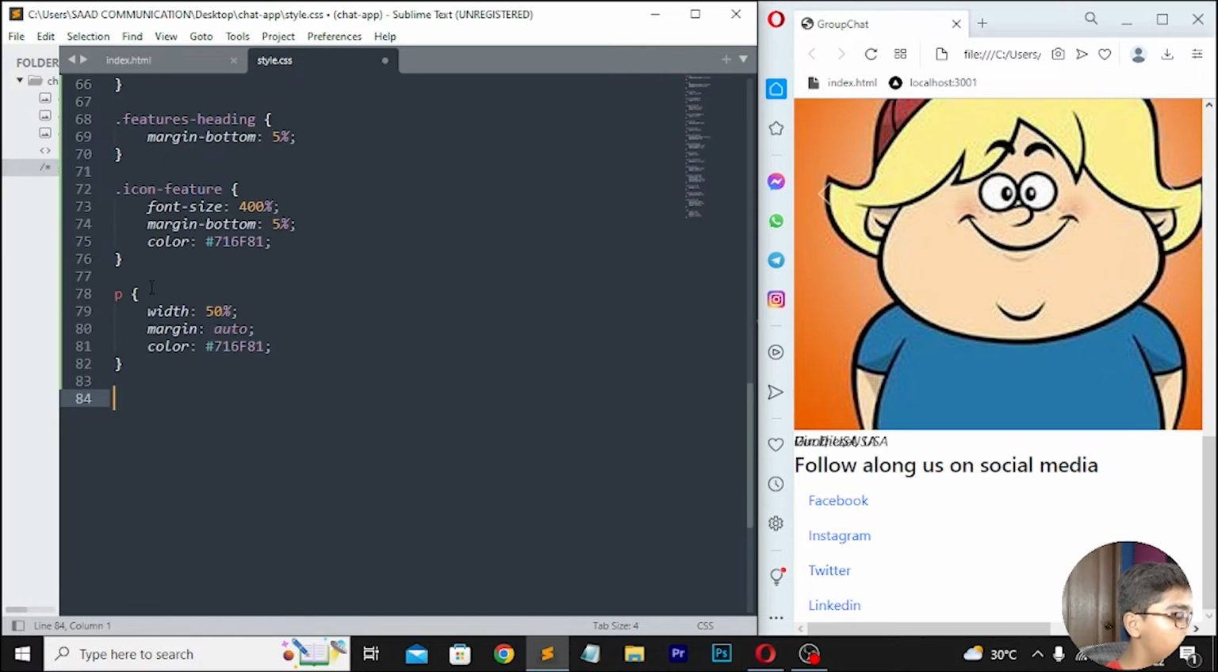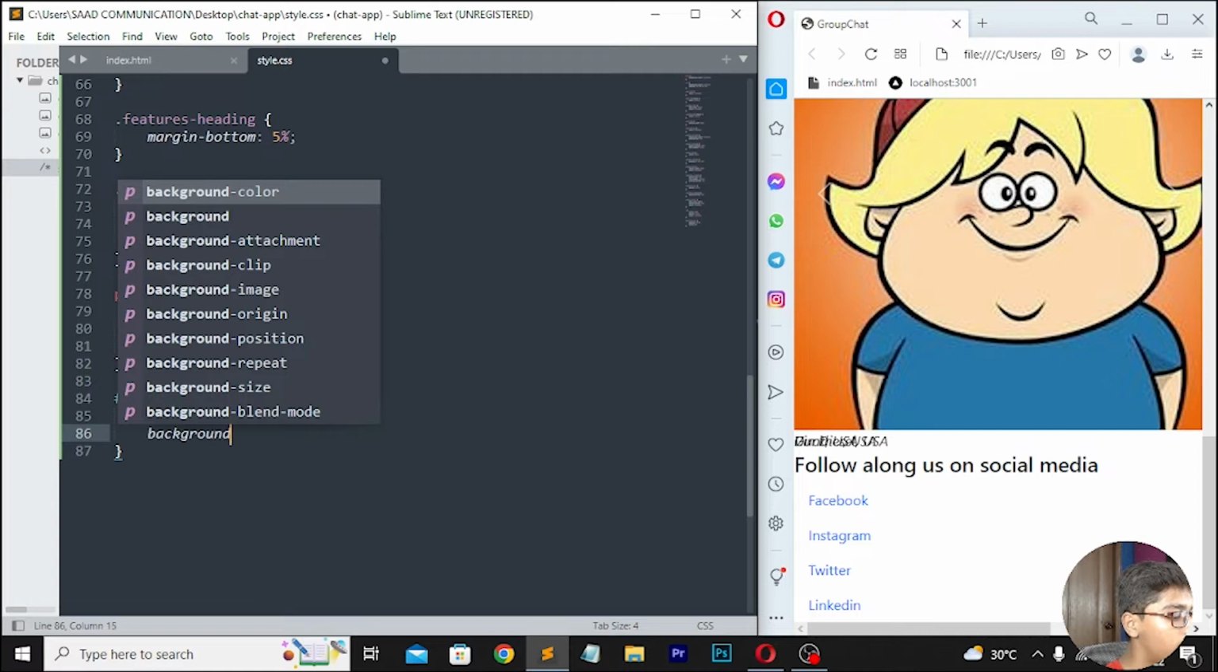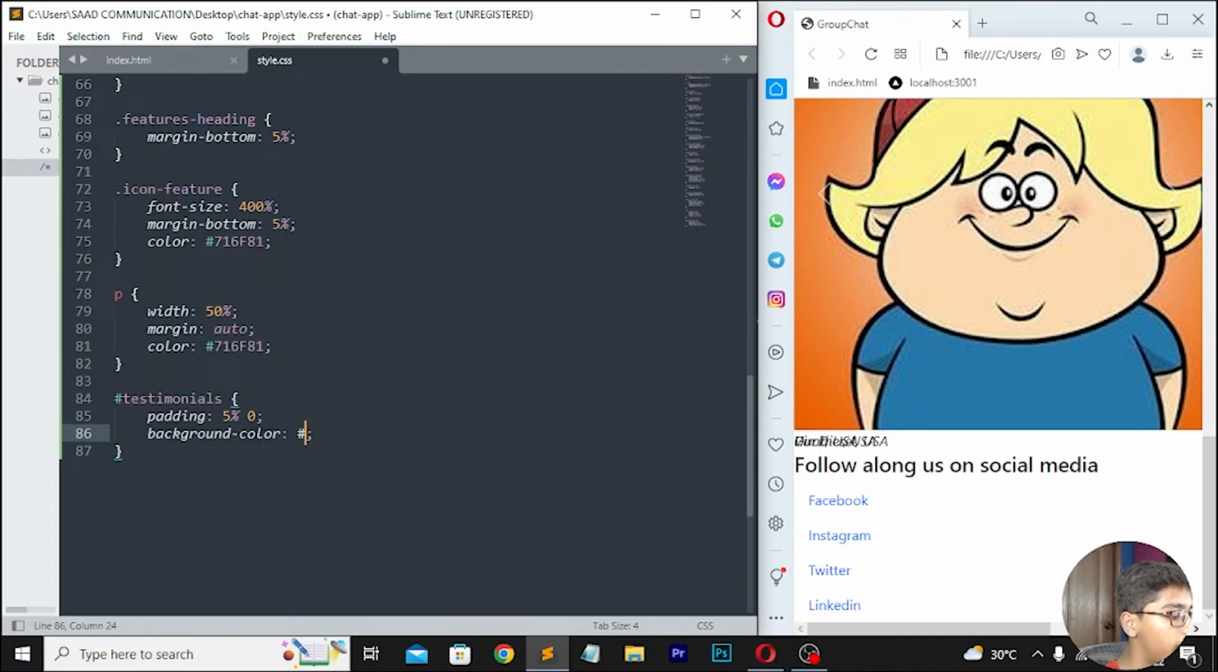Move down, here I'll be writing .testimonials, padding 5% 0. Then write background color, F2 E1 C1. Then you have to write text-align, which should be center. Then color, which should be 716 F81. Then move down, and here you have to write .testimonial-head.